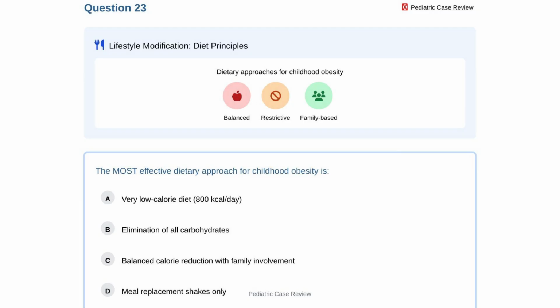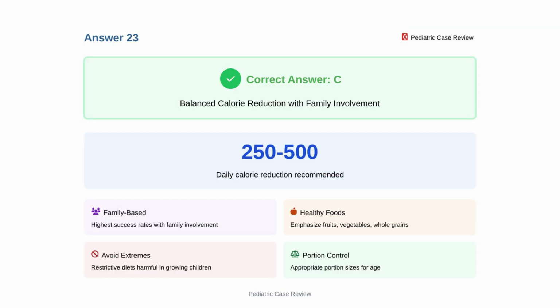What is the most effective dietary approach for childhood obesity? Option A, very low-calorie diet of 800 kilocalories per day. Option B, elimination of all carbohydrates. Option C, balanced calorie reduction with family involvement. Option D, meal replacement shakes only. The correct answer is C, balanced calorie reduction with family involvement.